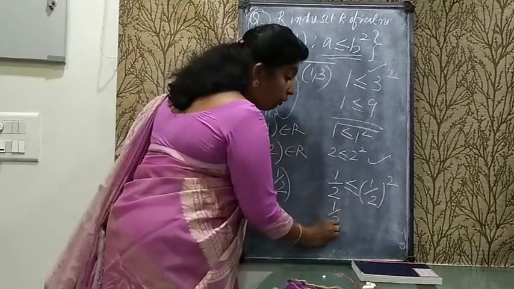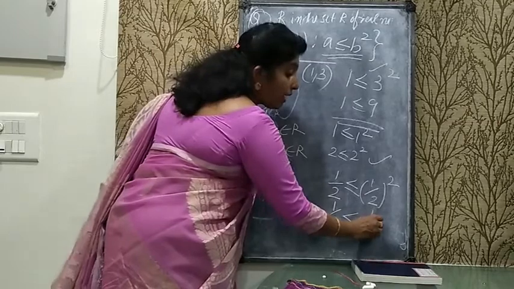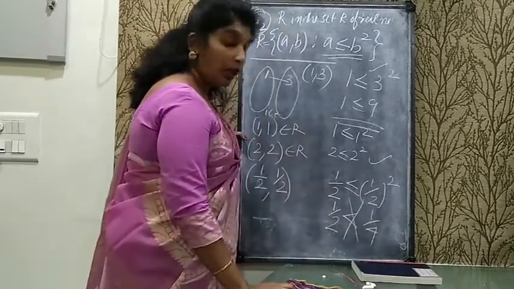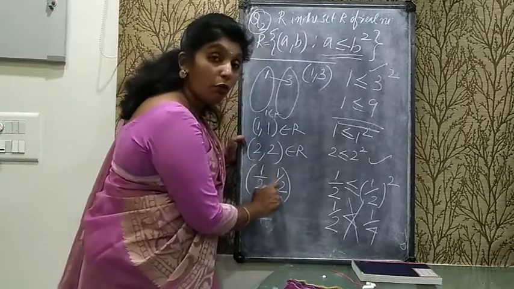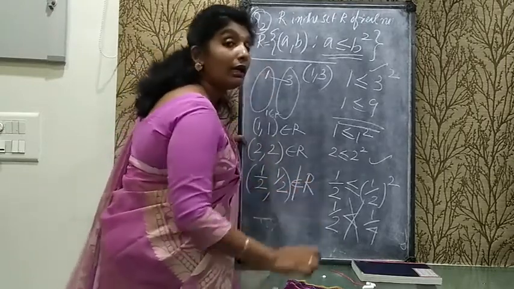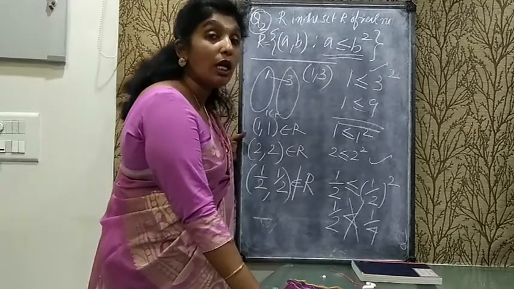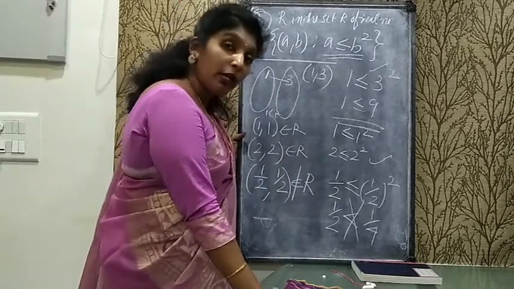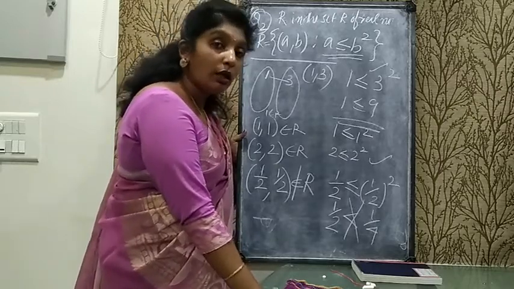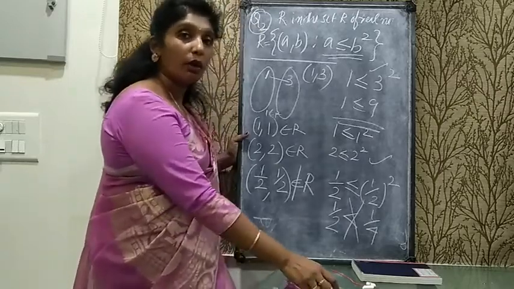No. How can 1 by 2 be less than 1 by 4? That is not possible. It means 1 by 2 does not belong to the relation. It means the given relation is not reflexive.